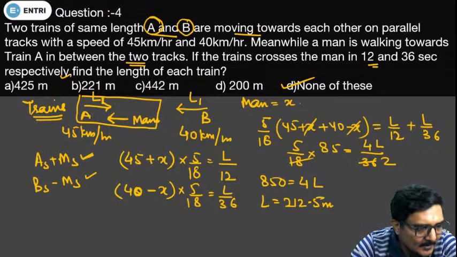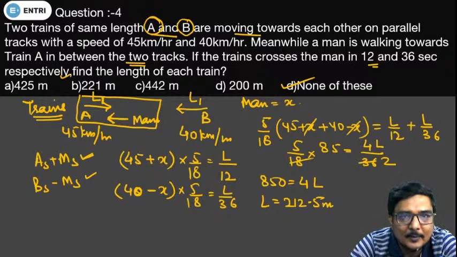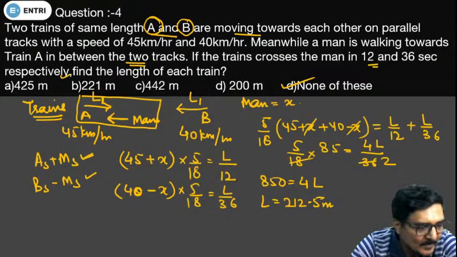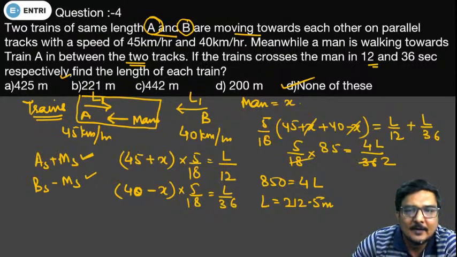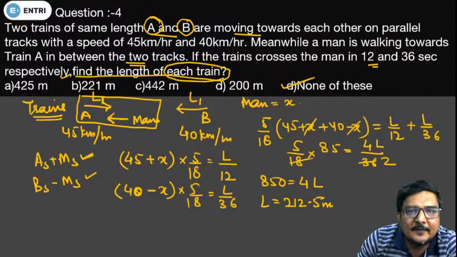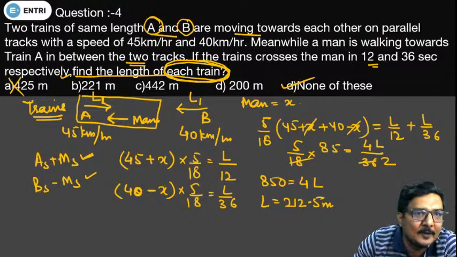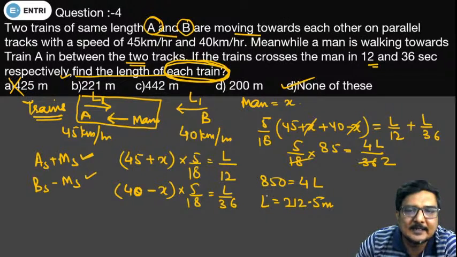So how many of you have put up the right answer? Nasin Sheikh S, Rinsha K, C option. Anonymous Sharath is going with the A option, 425. Try to understand, Sharath. The question is asking to find the length of each train. We do not have to find the length of both the trains. So the first option will not be the right answer.